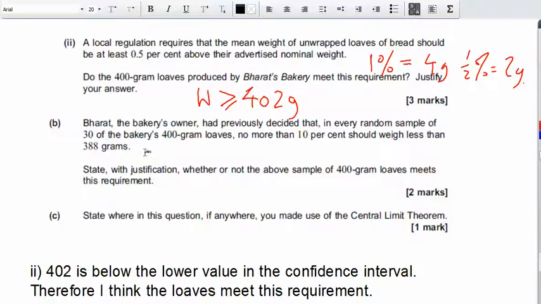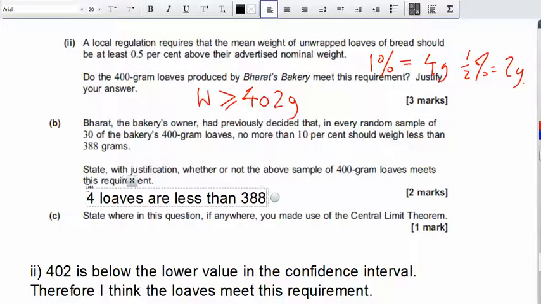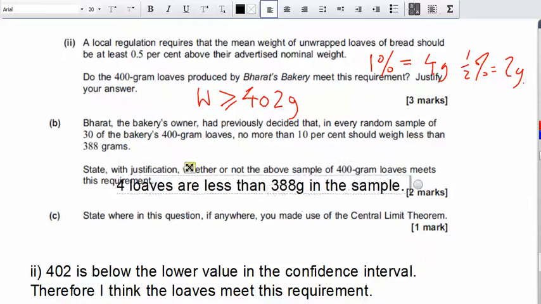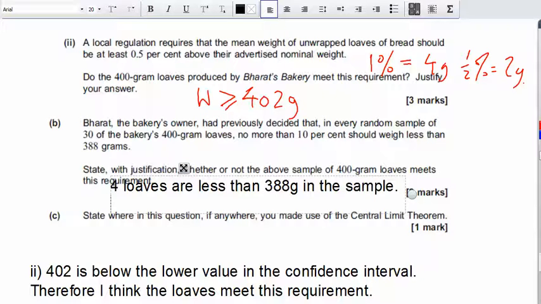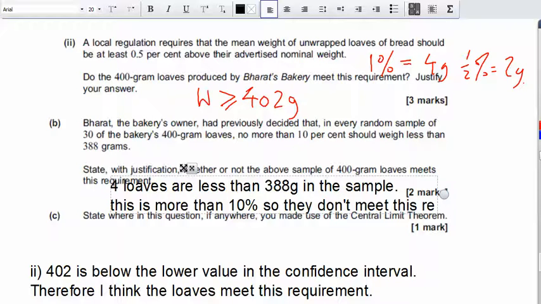So you just say something like 4 loaves are less than 388 in the sample. Say something about this being more than 10%, or that 10% would be 3 loaves. This is more than 10%. So they don't meet this requirement. Okay, so that will be part B.